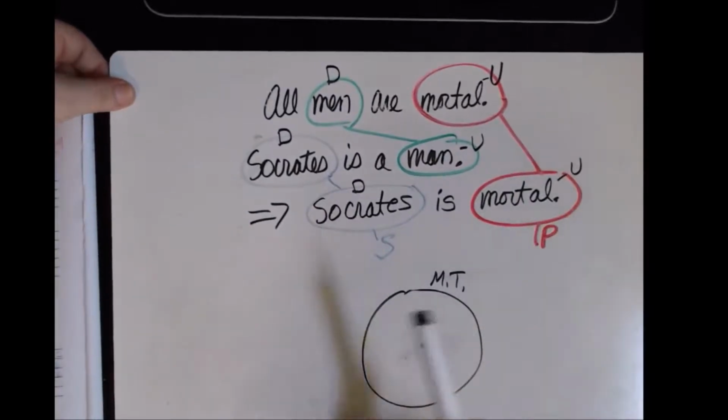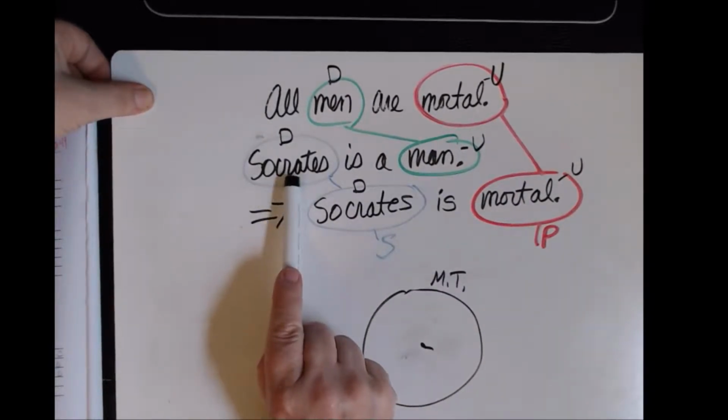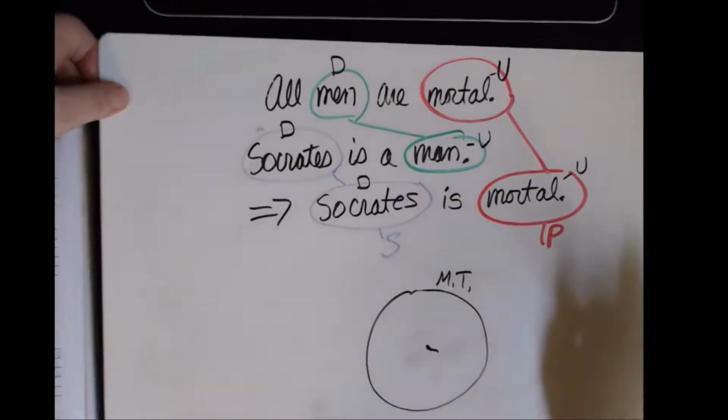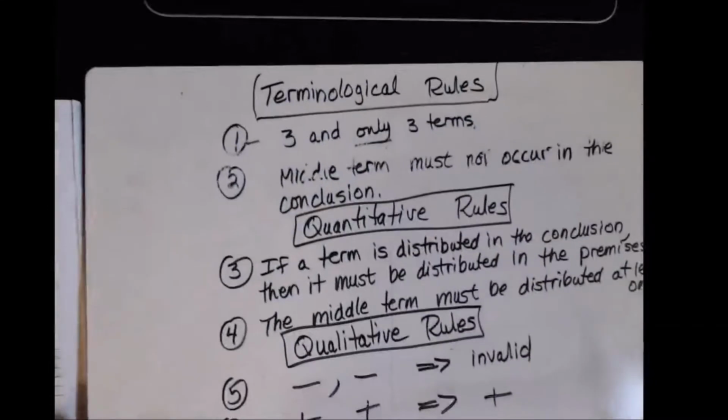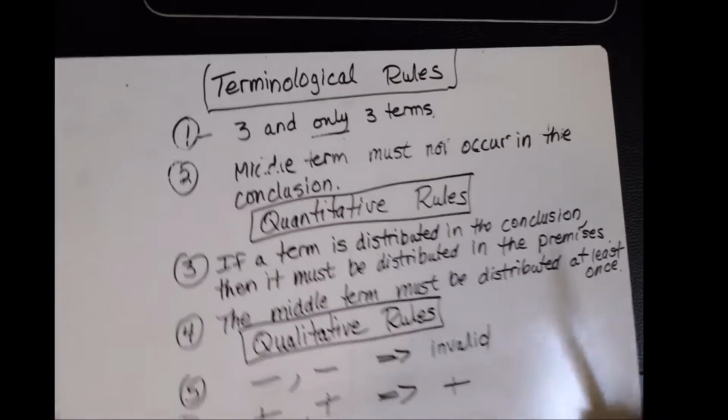Alright, I have Socrates distributed in the conclusion. Is it distributed in the premise? Yep, so that's good. Is this distributed? Nope, so I don't have to examine it any further. So we're okay with rule 3. Rule 4, middle term must be distributed at least once.